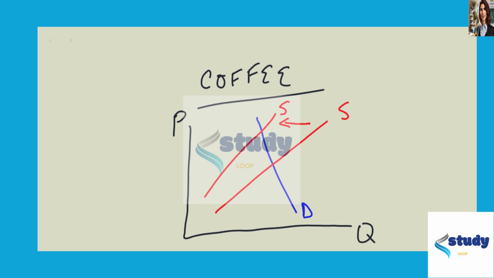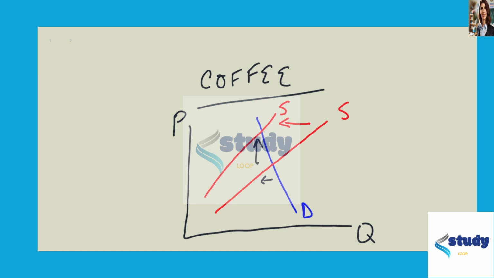So what does that mean? Well, we can tell by this diagram the price of beans is going to go up. The price of a cup of coffee, therefore, is going to go up because you make a cup of coffee from coffee beans. And we can tell that the total expenditures on coffee are going to rise. Why? Because the price has increased pretty dramatically and the quantity has decreased almost not at all.